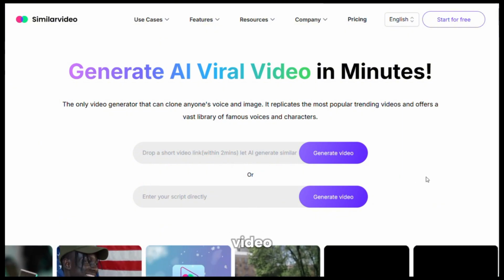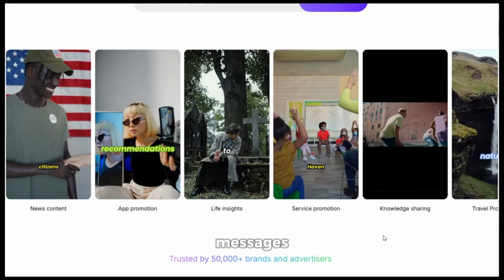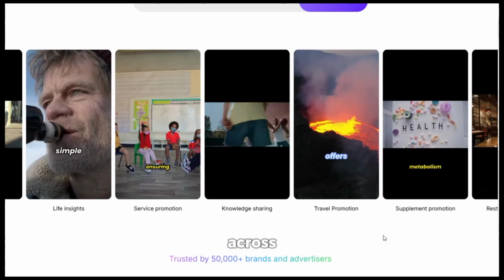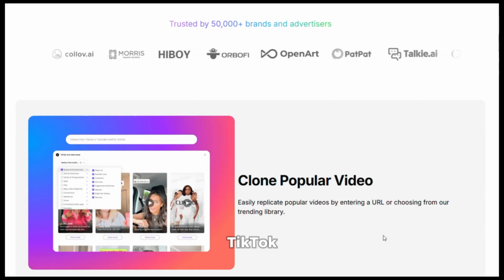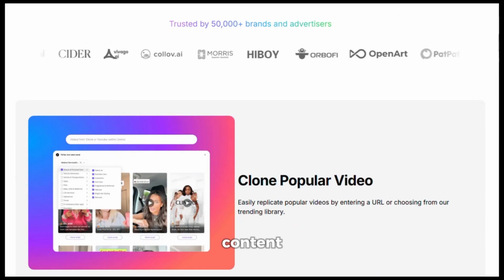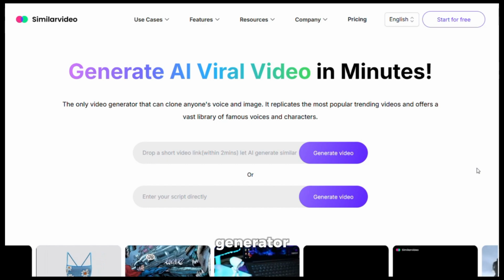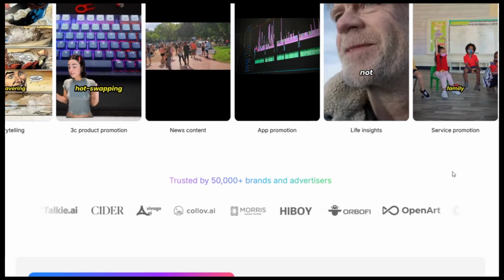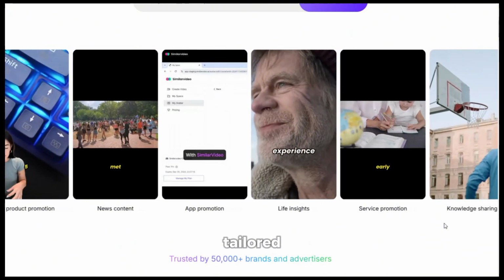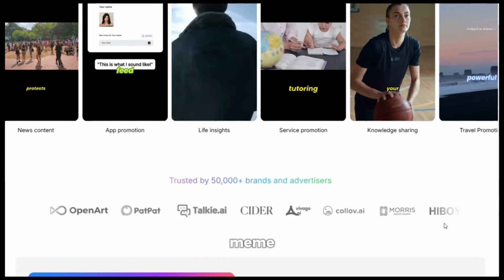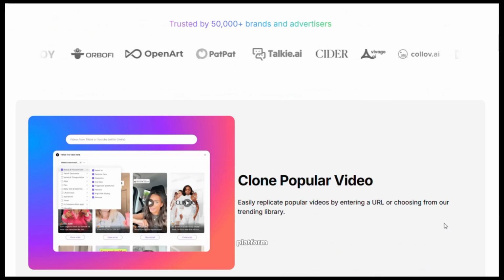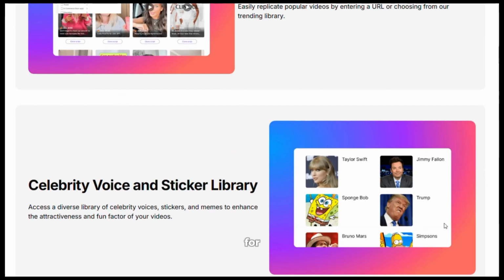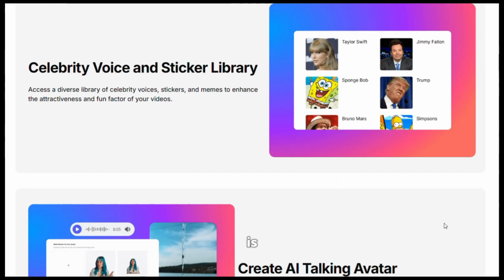With SimilarVideo, you can transform your brand messages, ideas, and inspiration into engaging media that resonates across platforms like YouTube, TikTok, and Instagram. Simply enter your content ideas and the AI generator takes care of the rest, producing scripts, audio, video clips, images, and transitions tailored to your needs. Whether you're creating a meme or a full-length video, this platform streamlines the entire production process, making it accessible for everyone. No prior experience is needed.